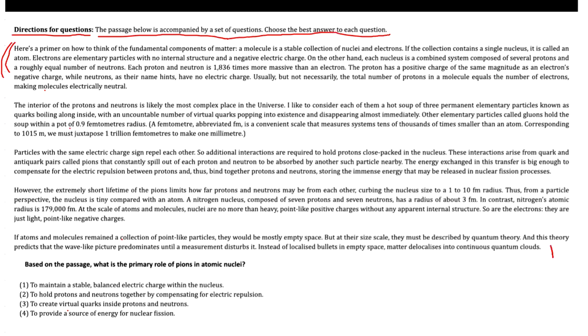So, what does the question point out? On the basis of the passage, what is the primary role of pions in atomic nuclei? So, here the main word or the key word of the text is primary role of pions in atomic nuclei. Let's look into the question's options.